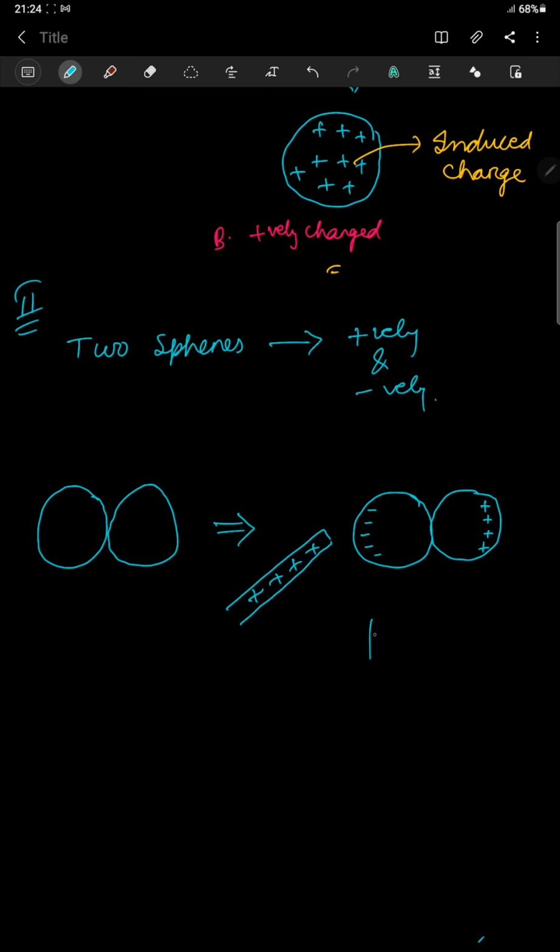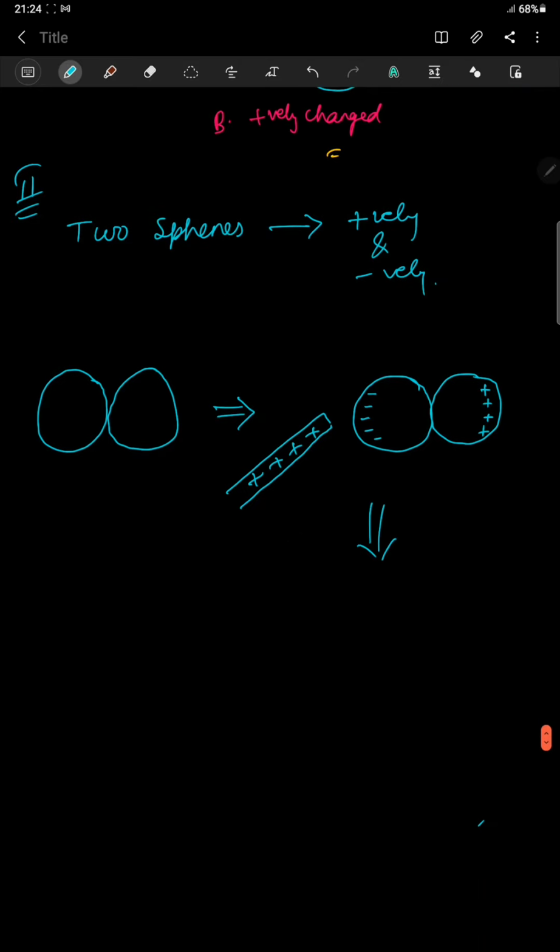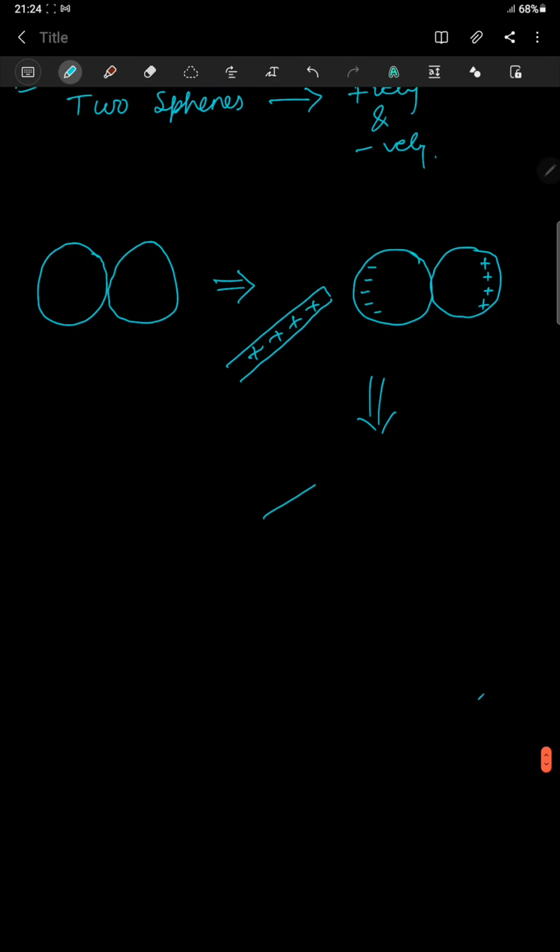Okay, then what happens in the next step? We will keep the rod as it is, just near the bodies, and we will give a very small separation to the bodies. So what happens here, you will have your negative charges, you will have your positive charges. Okay, now in the next step, you simply remove the positive rod.